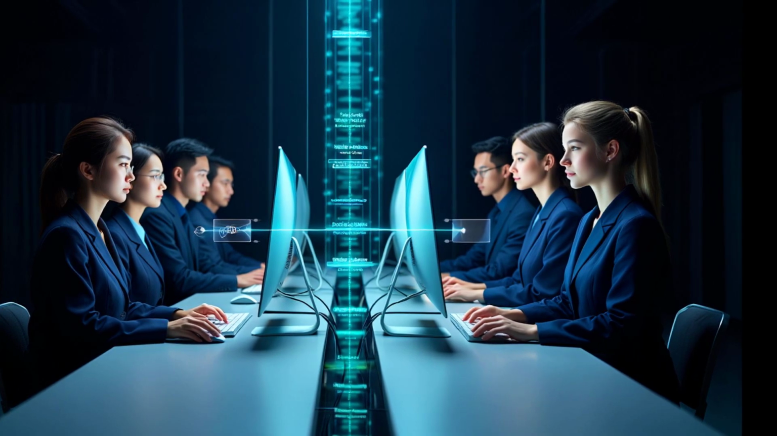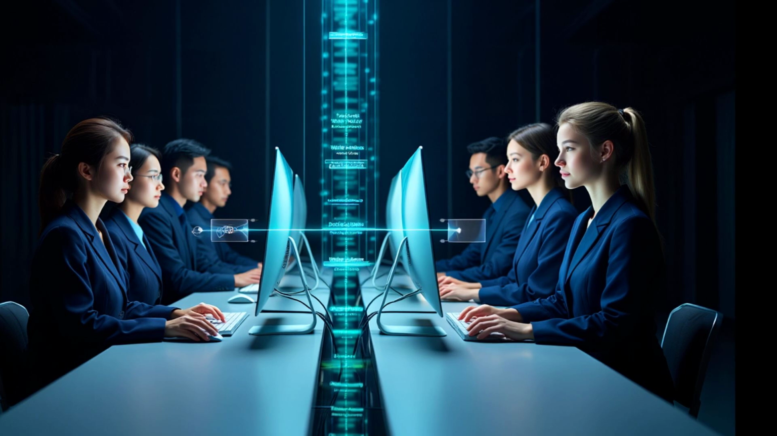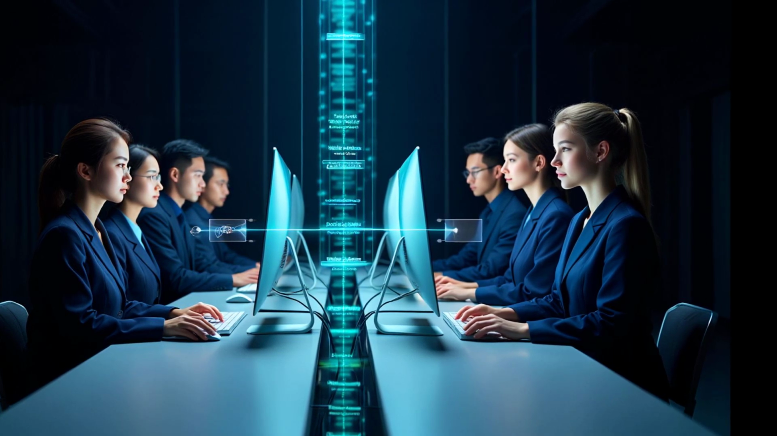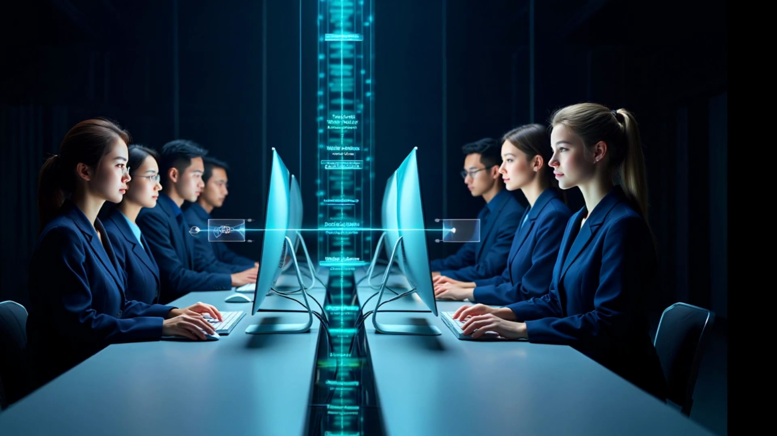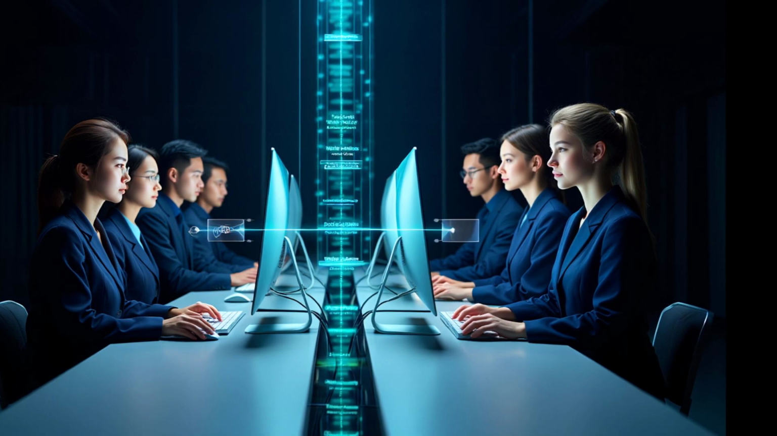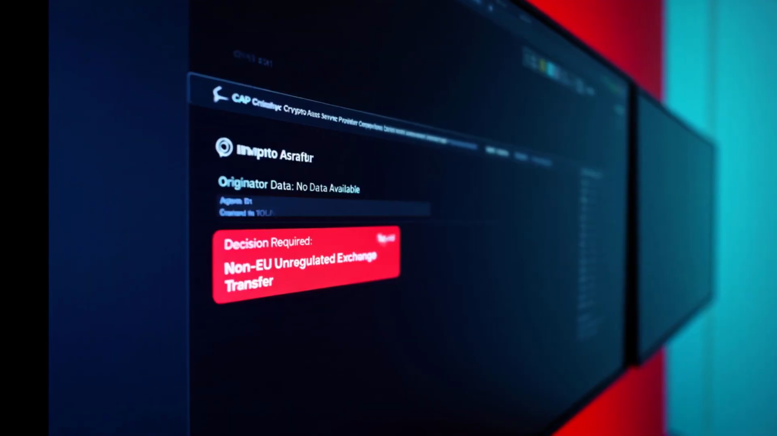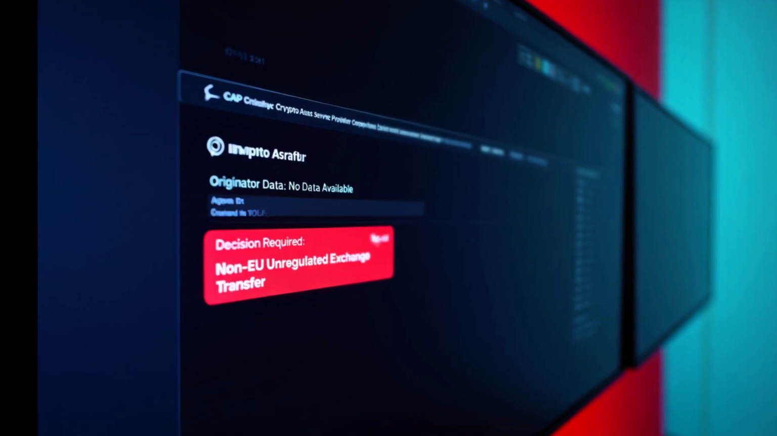The receiving CASP must verify this information matches its customer records. If the information is missing, incomplete, or inconsistent, the receiving CASP cannot complete the transfer without investigation. Here is a real operational challenge called the sunrise issue.